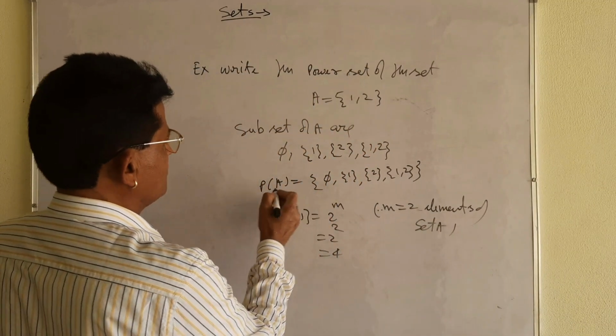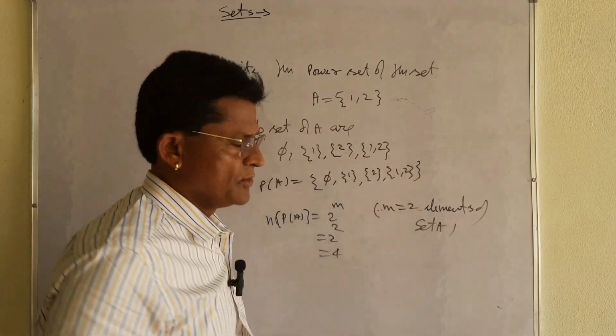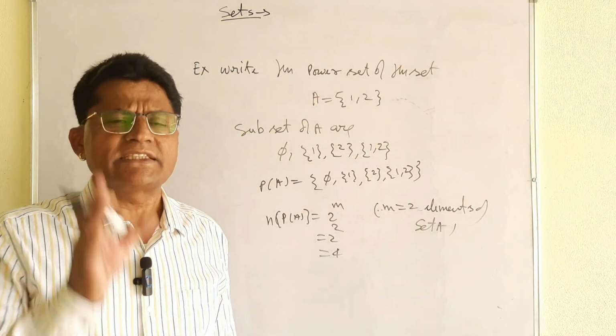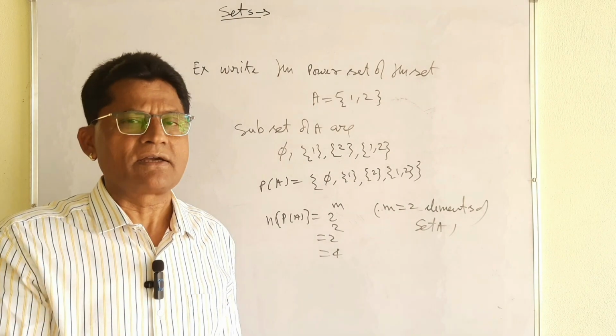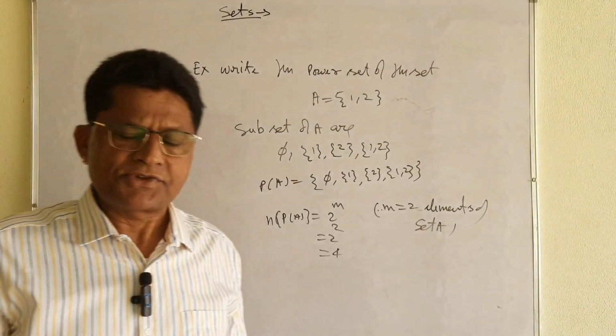There are 4 elements. Count: 1, 2, 3, 4. 4 elements are there in the power set. Easily you can write the power set of the given set.